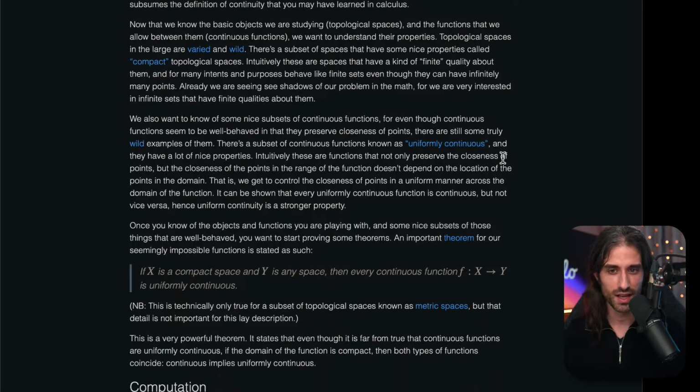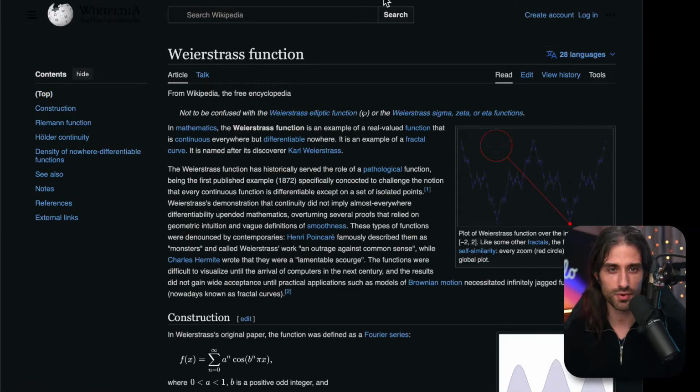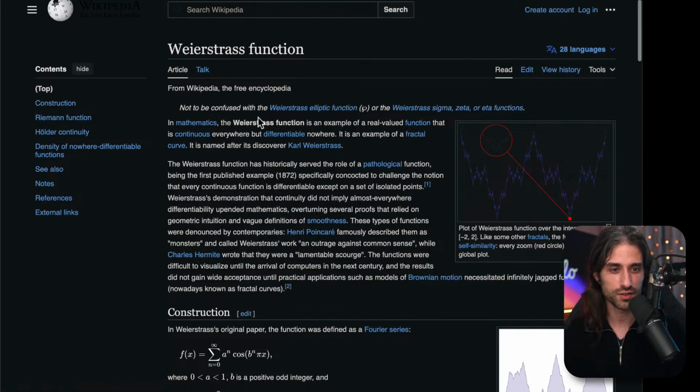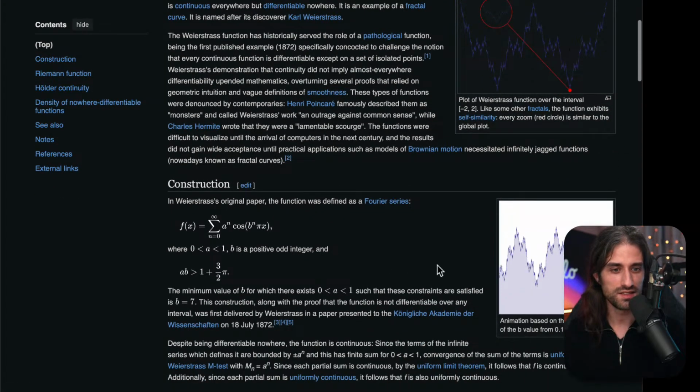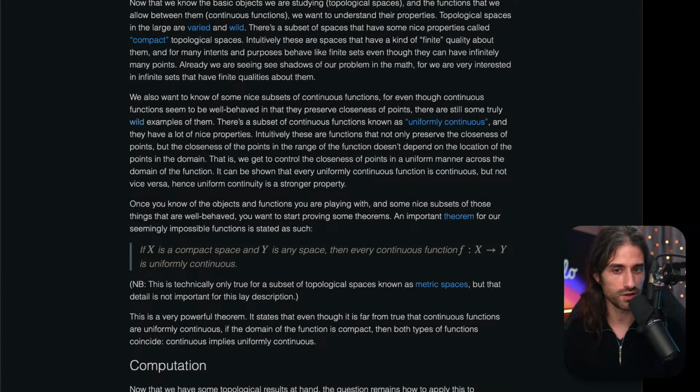Okay, we stopped here. We also want to know of some nice subsets of continuous functions, for even though continuous functions seem to be well behaved in that they preserve closeness of the points, there are still some truly wild examples of them. So I want to see what is the wild example. Oh yes, Weierstrass functions, which is this weird function which I think is continuous everywhere but not differentiable anywhere. So it's like it's moving in a very weird way.